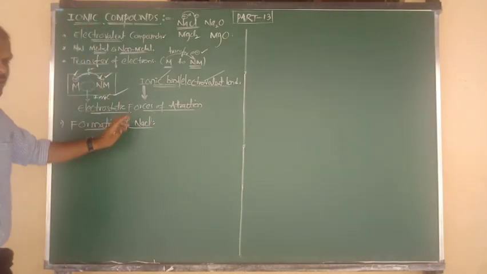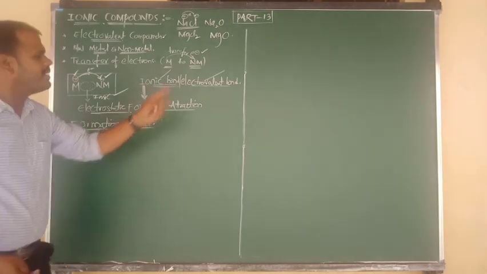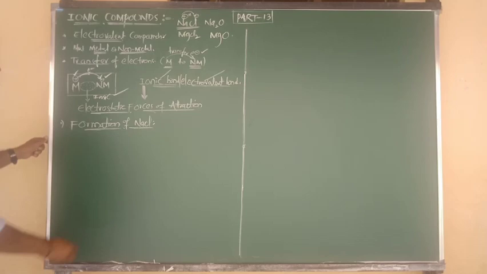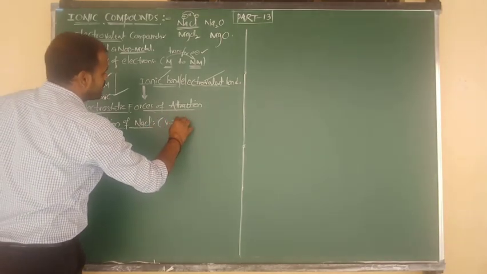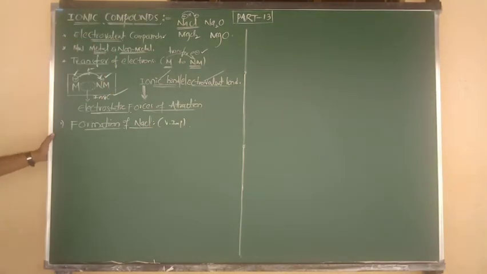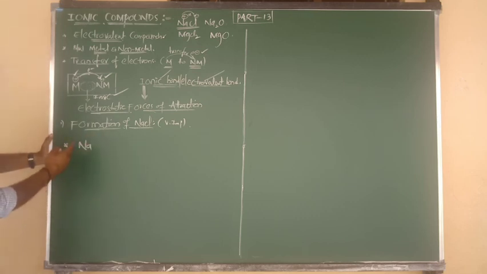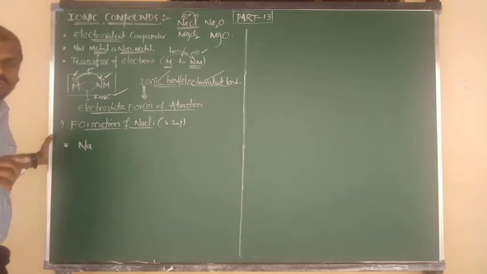Ionic compound NaCl, how is it formed? By the transfer of electrons. So I am going to tell you clearly along with the diagram. It is a very important question. Try to stay focused. First of all I want to consider sodium. Tell me, what is the symbol of sodium? Na. And sodium belongs to group 1A.